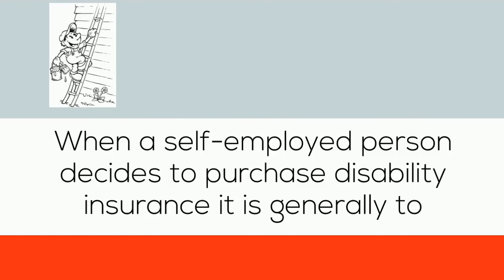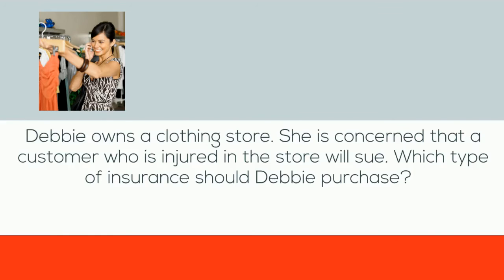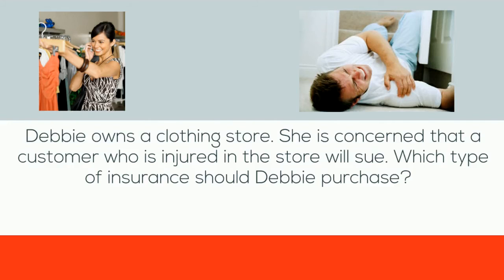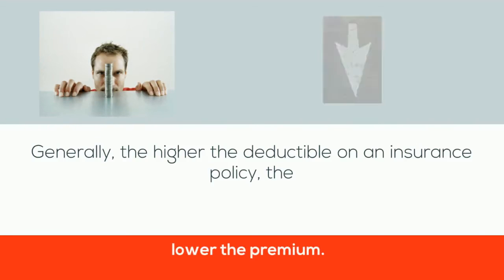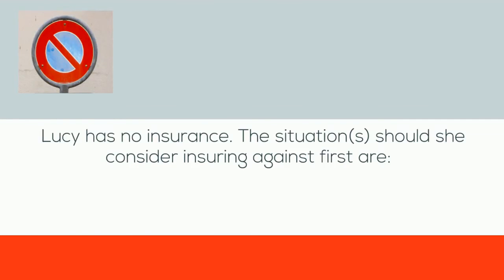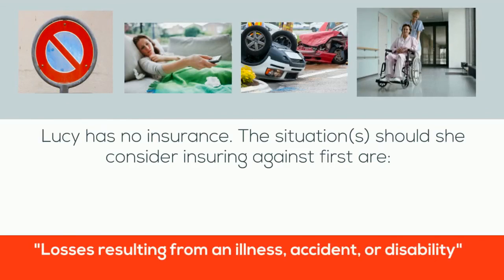When a self-employed person decides to purchase disability insurance, it is generally to protect against the financial effects of not being able to work. Debbie owns a clothing store. She's concerned that a customer who's injured in the store will sue. Which type of insurance should Debbie purchase? Liability insurance. Generally, the higher the deductible on an insurance policy, the lower the premium. Lucy has no insurance. The situations she should consider insuring first are losses resulting from illness, accident, or disability.